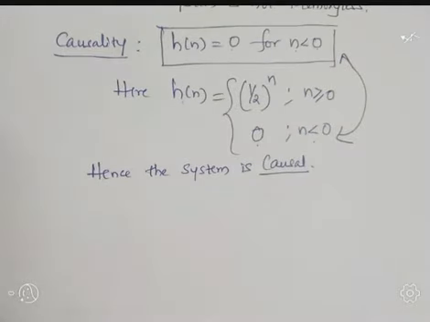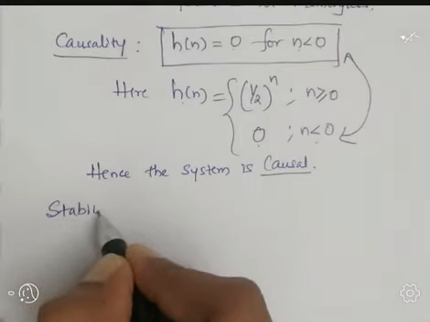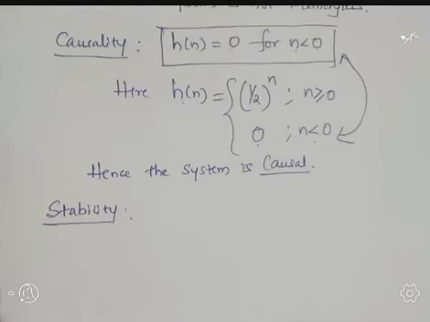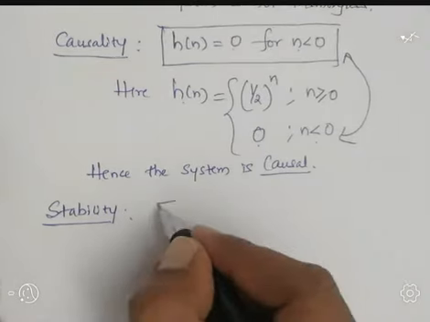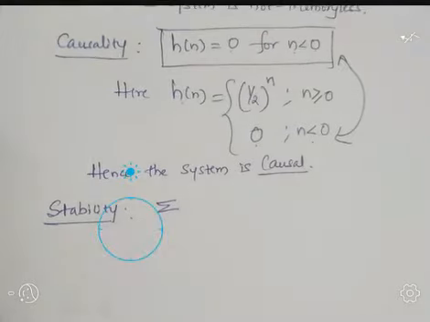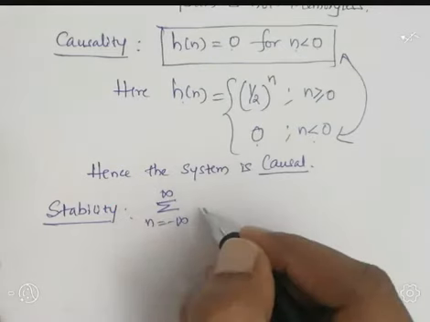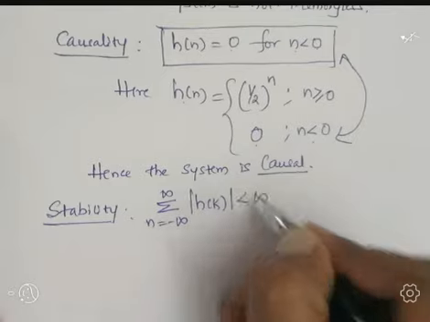The last property is stability. Let us write the mathematical condition for stability. The summation over n equal to minus infinity to plus infinity of mod of h of k is less than infinity.